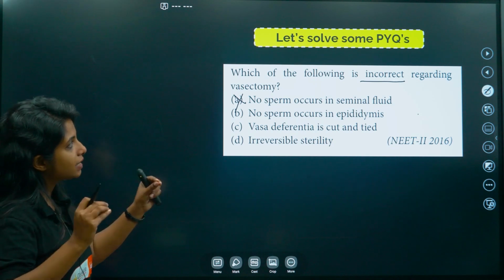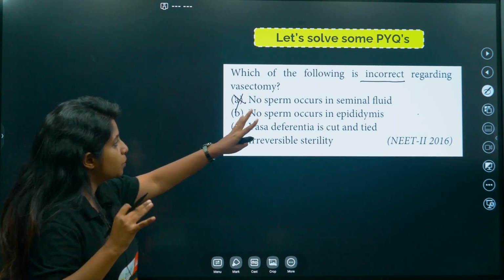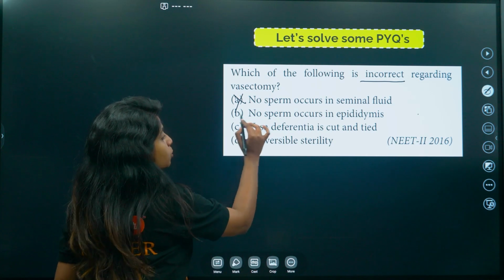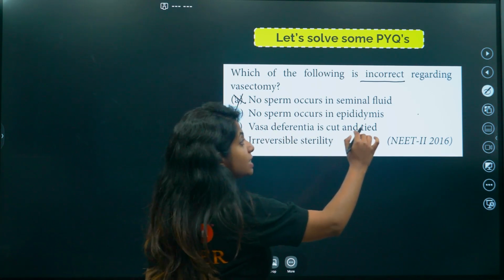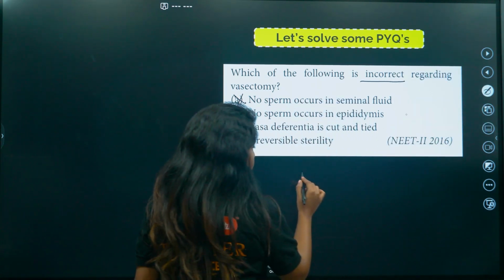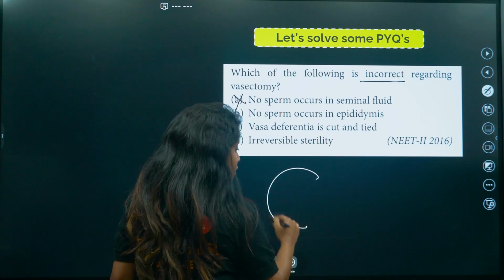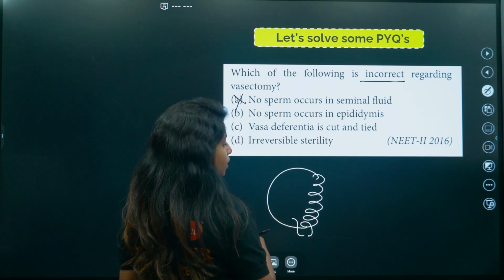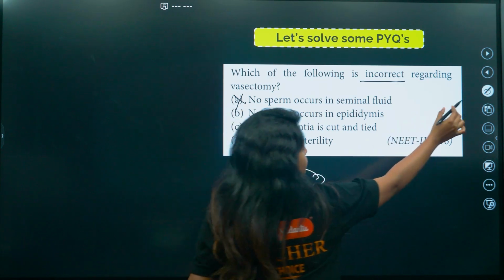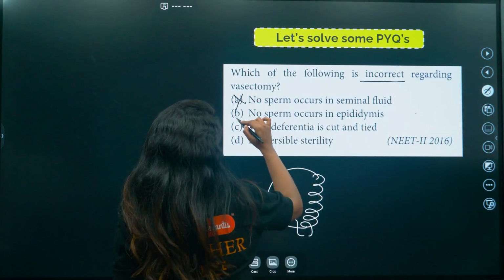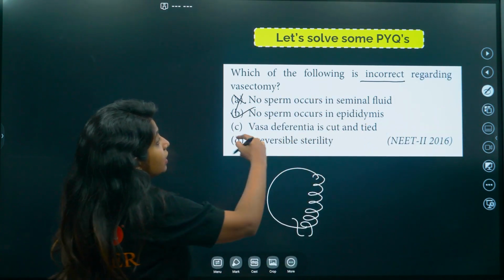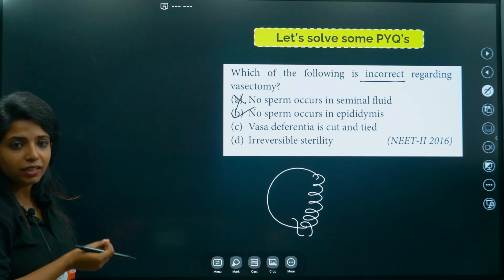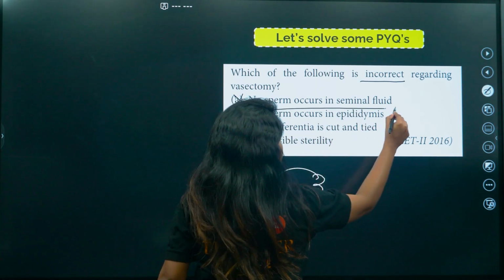Which one is incorrect regarding vasectomy? No sperm occurs in seminal fluid. It is a correct statement. No sperm occurs in epididymis. It is an incorrect statement. Why is it incorrect? You only think of the testis. The testis will definitely be forming sperm, and this sperm will be getting transported to the epididymis as well. So there will be sperm in the epididymis. This is what they are asking: what is incorrect regarding vasectomy. This is incorrect. There will be sperm in the epididymis.